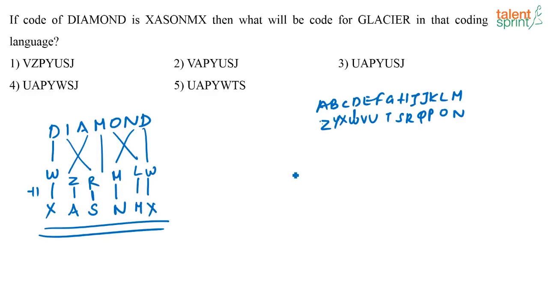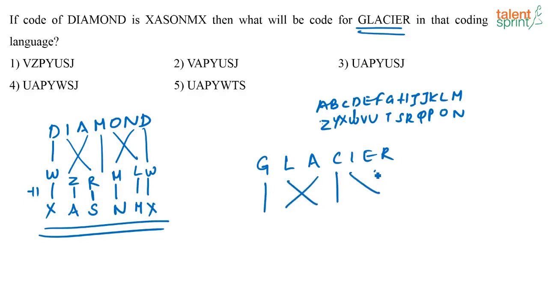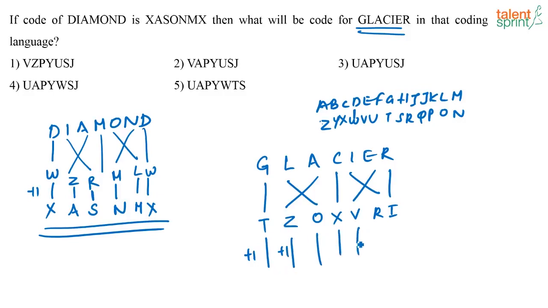Now, same way, what is the word for which you have to find out the code? The word for which you have to find out the code is glacier. So how will you find out? Same logic. So what is opposite to G? It is T. What is opposite to L? O. What is opposite to A? Z. What is opposite to C? X. What is opposite to I? R. V. Opposite to R is I. Correct? Now do +1 to all of these. That will give your final answer. So what will you get?